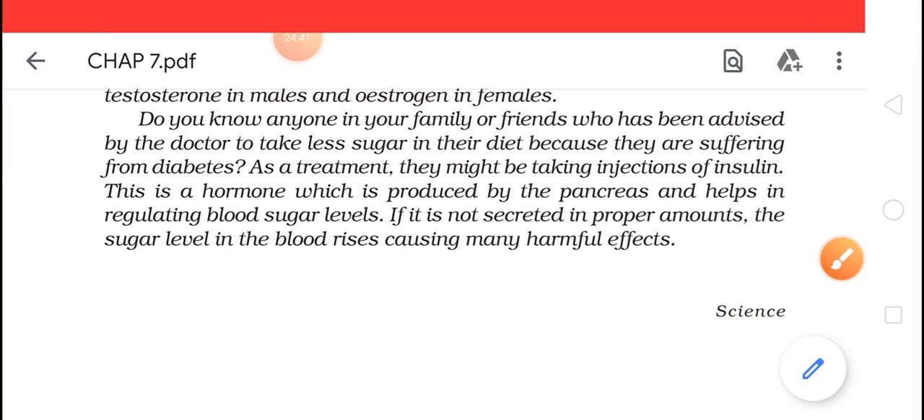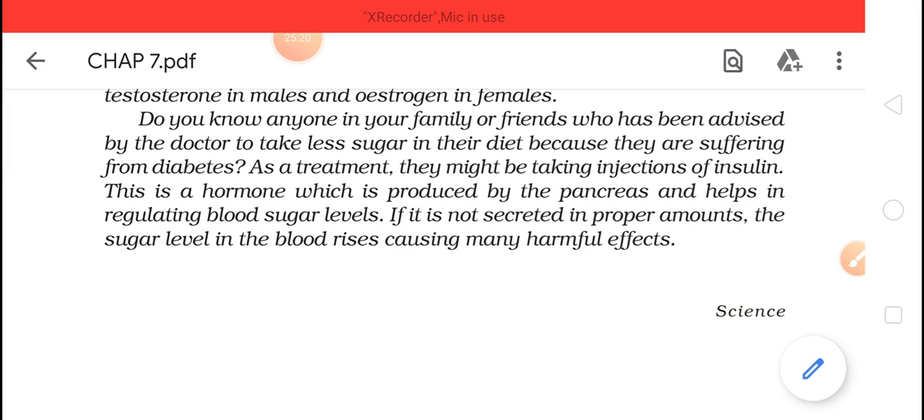What are these diabetic patients taking? They are taking insulin. This is a hormone which is produced by the pancreas. The pancreas is an organ, and this pancreas will be releasing a hormone called insulin. Listen very carefully. From the hypothalamus it will go to the pituitary, from the pituitary it will go to the pancreas, and from the pancreas it will release a hormone called insulin. Now what is happening?